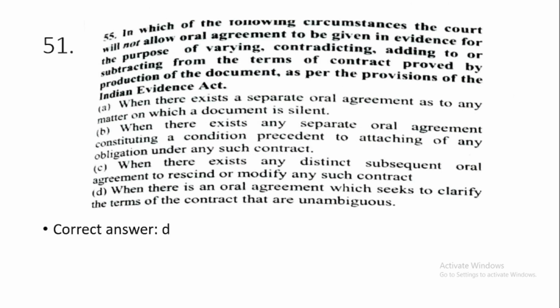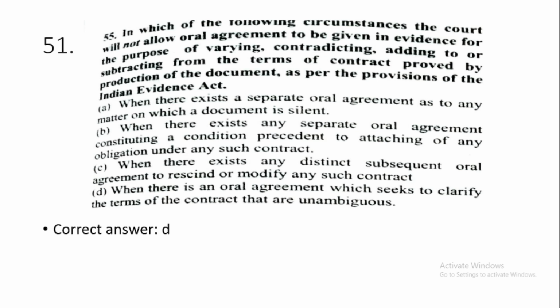51. In which of the following circumstances the court will not allow oral agreement to be given in evidence for the purpose of varying, contradicting, adding to or subtracting from the terms of contract proved by production of the document as per the provisions of the Indian Evidence Act? This is option number D. When there is an oral agreement which seeks to clarify the terms of the contract that are unambiguous.